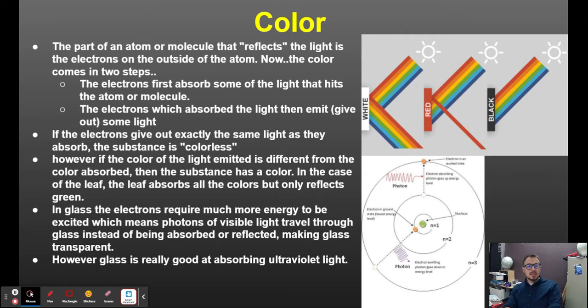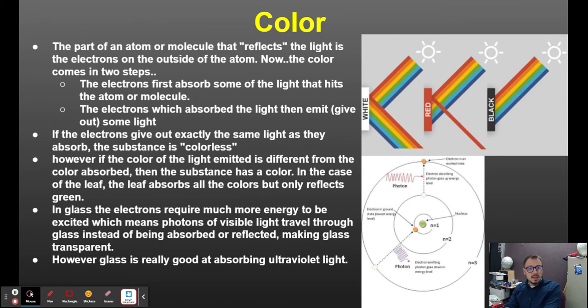Absorption and reflection depend on whether those frequencies, that energy of light, energizes these electrons. It takes a photon to energize these electrons up to the next energy state. If it's not the right energy or not the right frequency, it's not going to do anything to that electron. Sometimes that electron will absorb it and re-emit the same one, but sometimes it re-emits a different one. It jumps down to another level. That's when you get reflection and absorption.